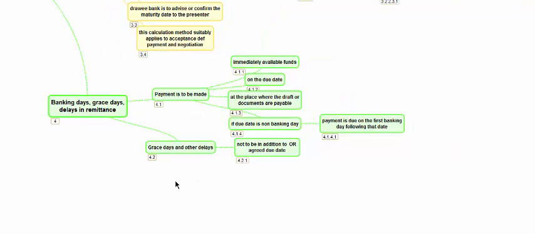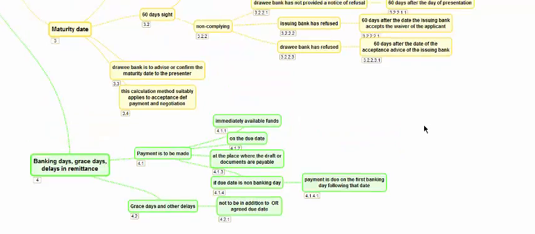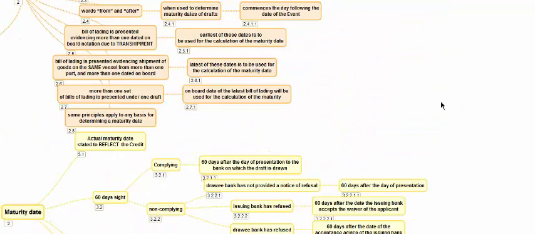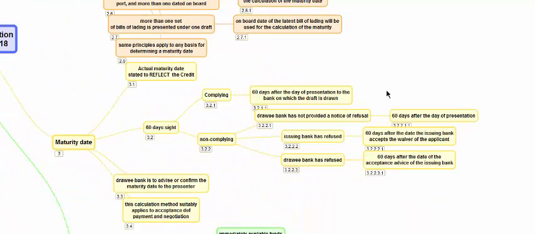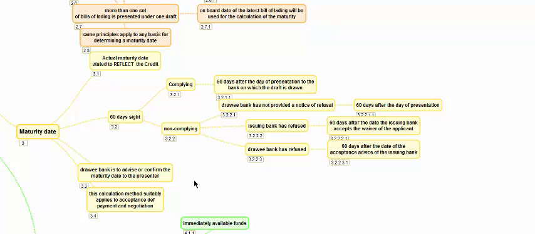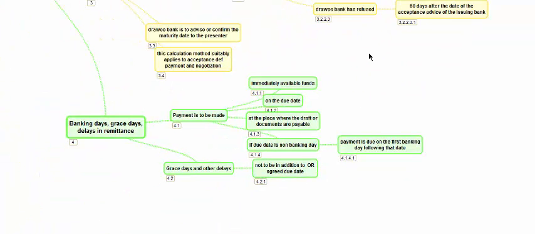When we say a maturity date, in the above example we have seen 13th July, 60 days from 30th May. When 13th July is the maturity, the payment will have to be made on 13th July, irrespective of the number of days it takes to remit the funds, or the number of days it takes for the funds to reach.